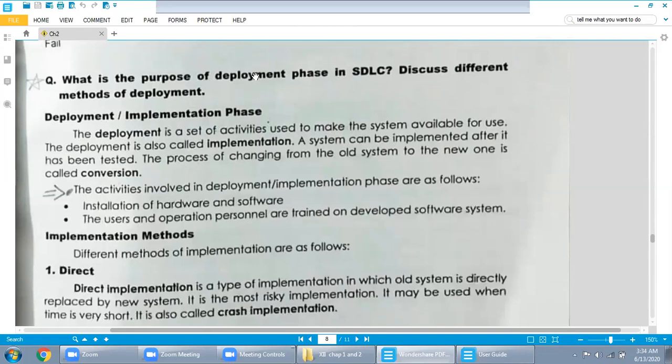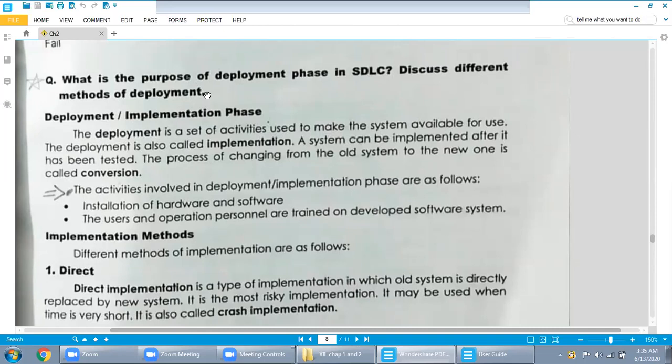What is the purpose of deployment phase in SDLC? Discuss different methods of deployment. Deployment means installing a program. It means that your system, your computer, or your program is 100% correct. You are sure that you made a program and it meets the requirements of an organization with the project you have made. So all aspects are okay from your side.